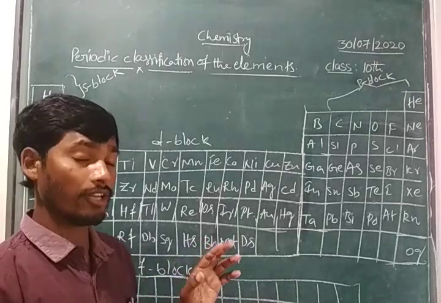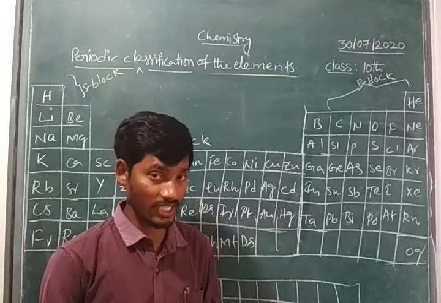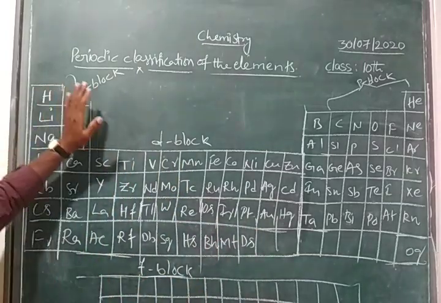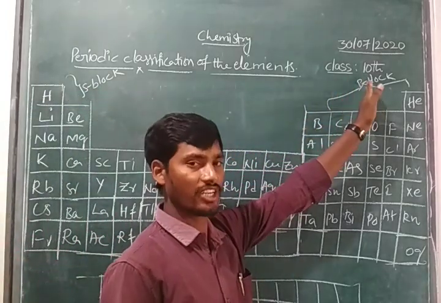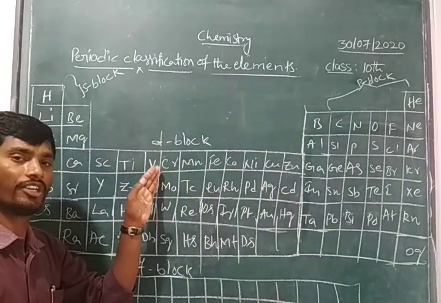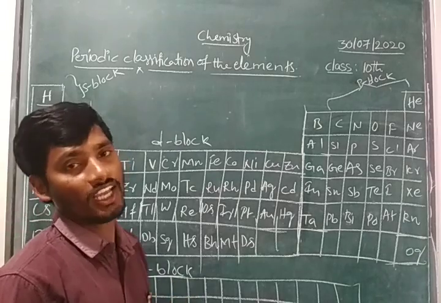See here, please all of you look at your textbook. When you are looking at your textbook, you can easily understand that. See here, what is the position of S-block elements? Left side of the periodic table. What is the position of the P-block elements? Right side of the periodic table. What is the position of the D-block elements? Middle of the periodic table. And what is the position of the F-block elements? Bottom of the periodic table.